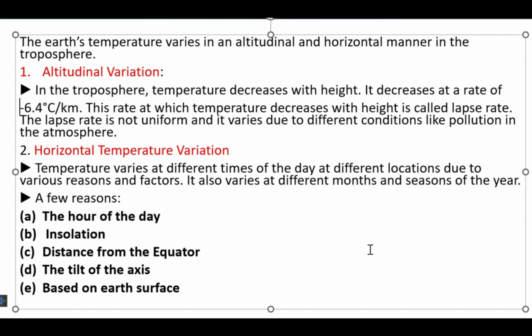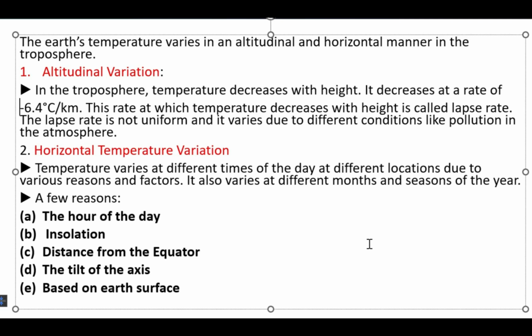Next is distance from the equator. The rays strike in a perpendicular manner on the equator. Due to this, the area far away from the equator will experience less temperature as compared to the area near the equator. Next is tilt of the axis. The earth's axis is tilted at an angle of 66.5 degrees to the plane of ecliptic.